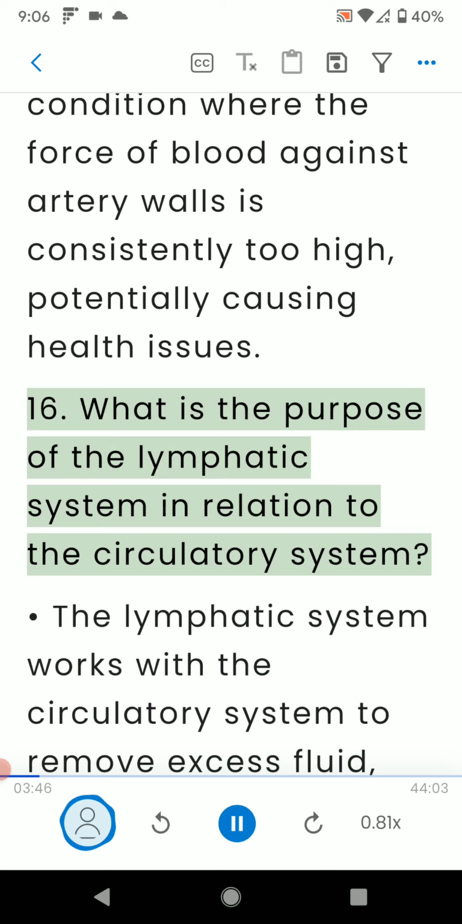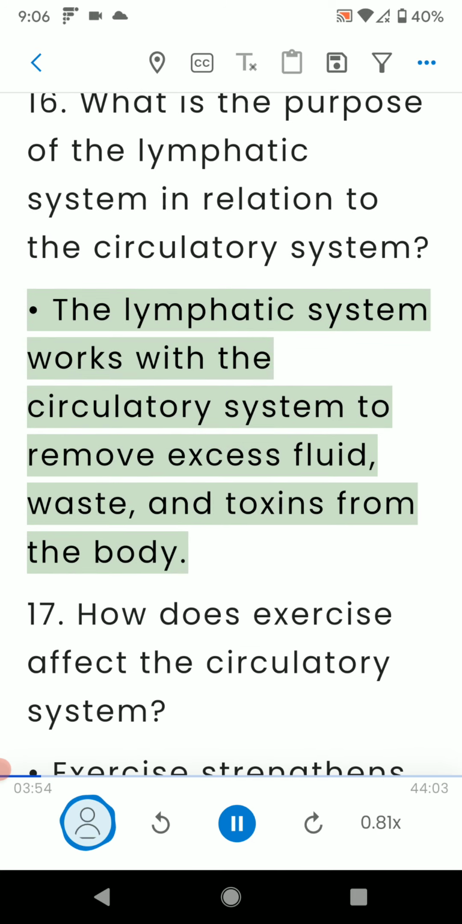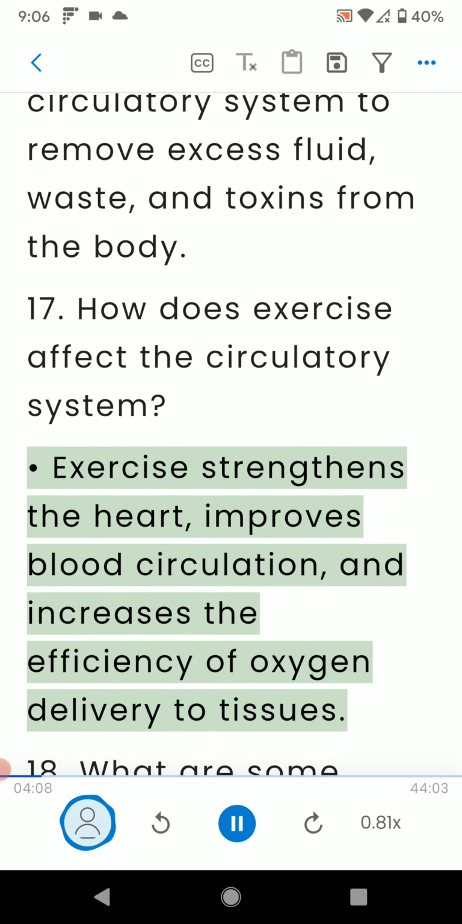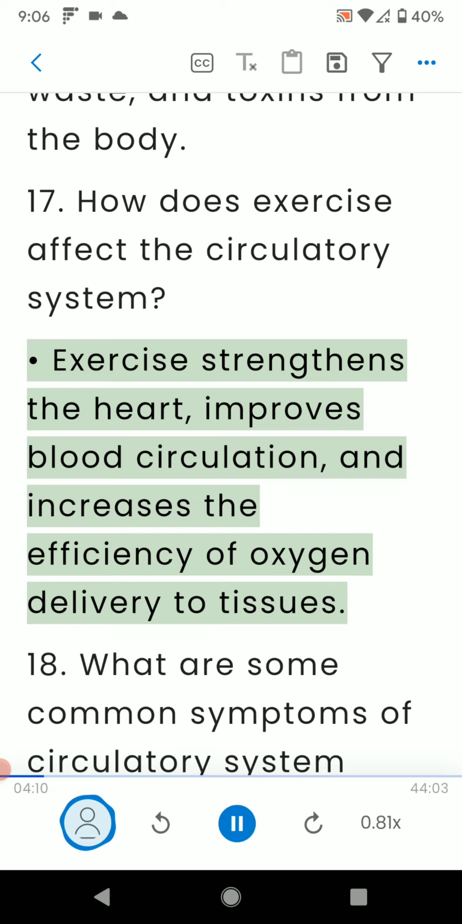16. What is the purpose of the lymphatic system in relation to the circulatory system? The lymphatic system works with the circulatory system to remove excess fluid, waste, and toxins from the body. 17. How does exercise affect the circulatory system? Exercise strengthens the heart, improves blood circulation, and increases the efficiency of oxygen delivery to tissues.